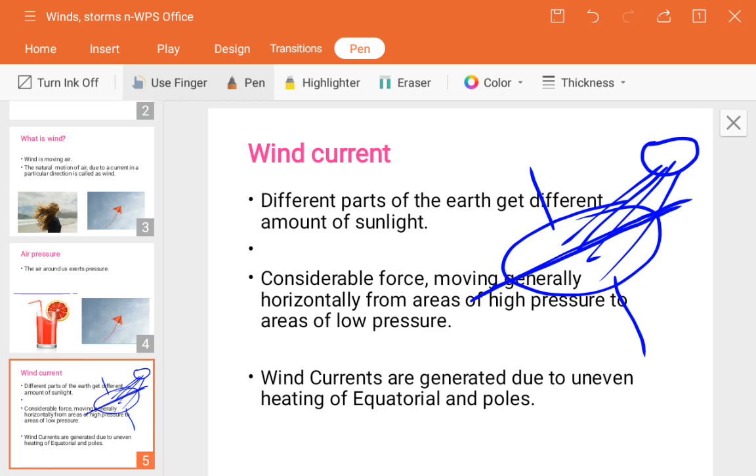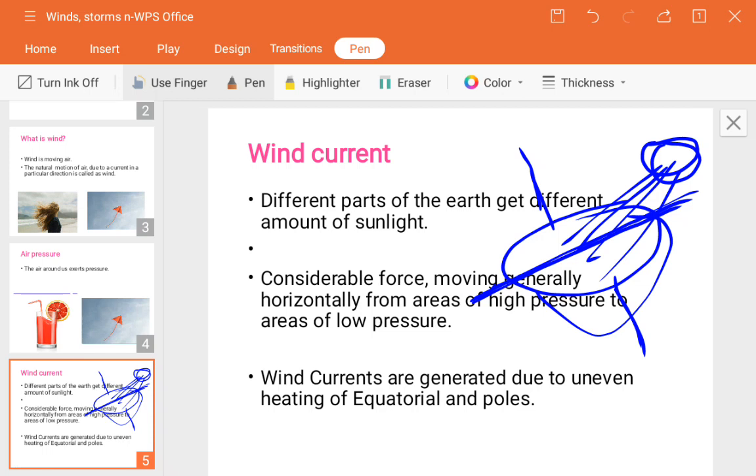Next, wind currents are generated due to uneven heating of the equator. See guys, as I have told you, the equator is this one, these are the poles, okay, sunlight is there. As the earth rotates, we know that we do not get the same amount of sunlight in the whole day, is it? In the morning we feel somewhat high, somewhat in the afternoon again we will feel more heat, is it? So that is nothing but uneven heating, is it? Continuous heating will not be there, that is the uneven heating, okay.